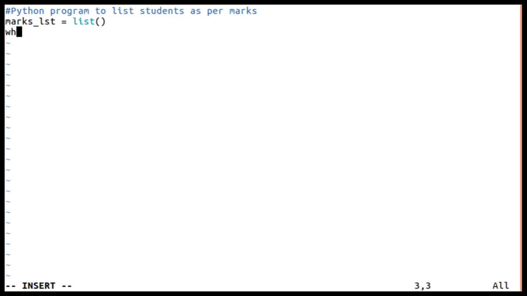Okay, now while True, because I should read the USN number and marks of a student. So I'll write here USN is equal to input, I'll ask the user: enter the USN of a student.